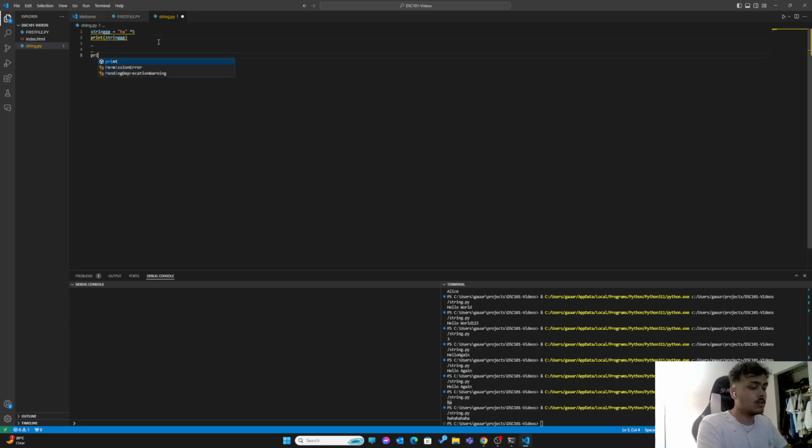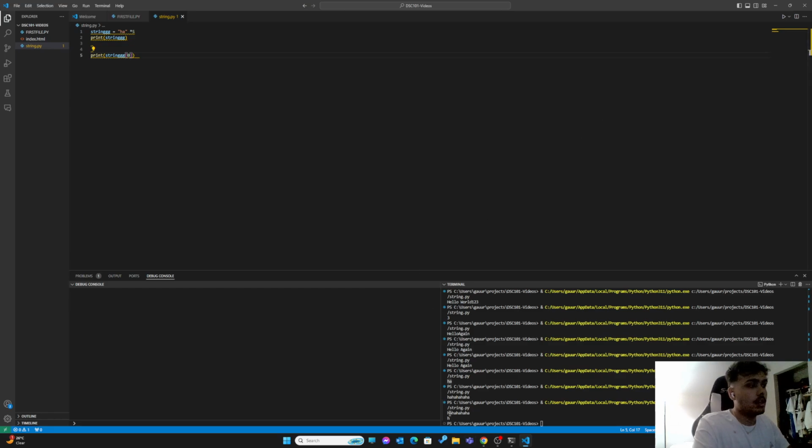Another thing that we want to do is print string. I got a new keyboard, that's why I'm messing stuff up. Okay, so if you use this kind of brackets and if you do 0, what do you think it's going to print? The ha ha ha ha ha is our string. It's going to print the first letter of the string.